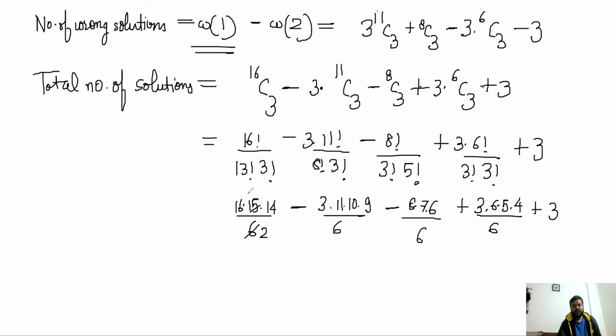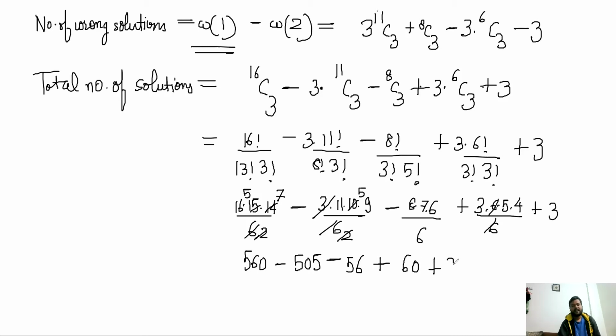3 2s are 6 and this becomes 7. So 80 into 7, 560 minus, this becomes 55 into 9, which is 495, minus 56 plus this becomes 15 into 4, 60 plus 3, right? That is what I'm getting.